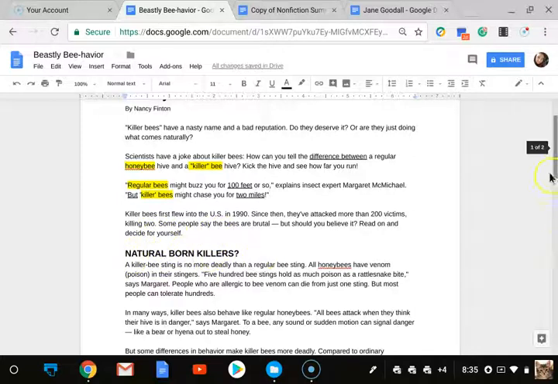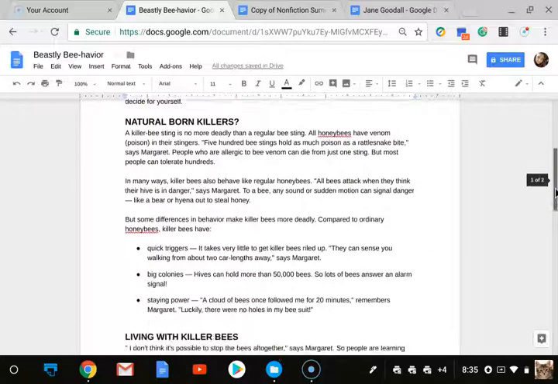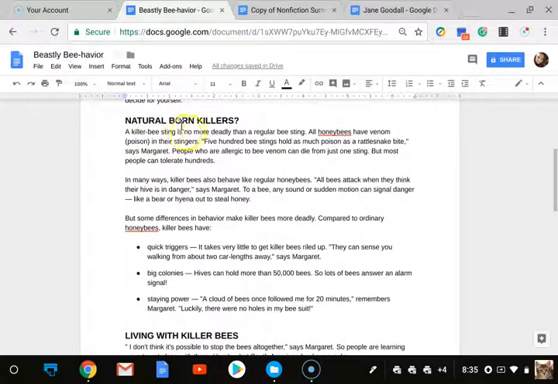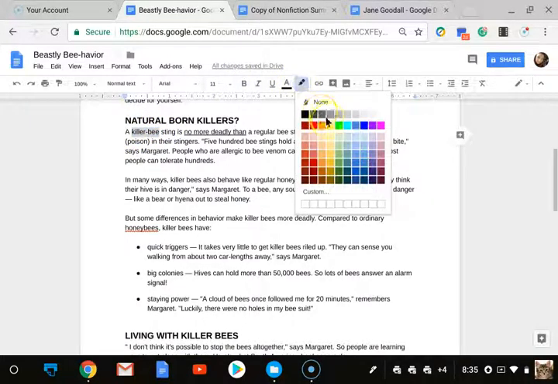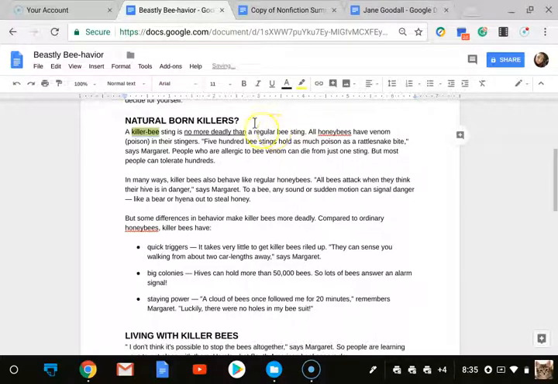Natural-born killers. I'm going to scroll down. A killer bee sting is no more deadly than a regular bee sting. So right here I see no more deadly than, and I know that is a comparison, so I'm going to go ahead and underline that. So a killer bee sting, and once again, we're comparing these two. So killer bee, going to highlight that, and a regular bee or a honeybee. So again, we're comparing these two things.